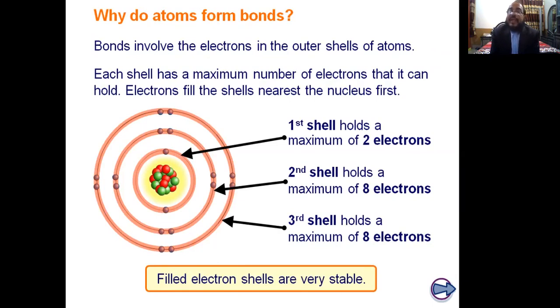If an element has 7 electrons in its outermost shell, it needs one more electron to get the noble gas electronic configuration. If an element has 6 electrons in its outermost shell, it needs 2 more electrons.